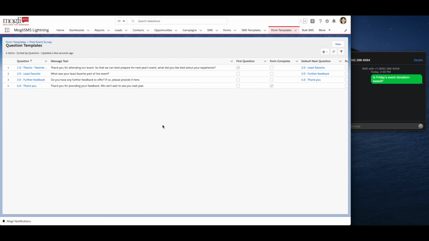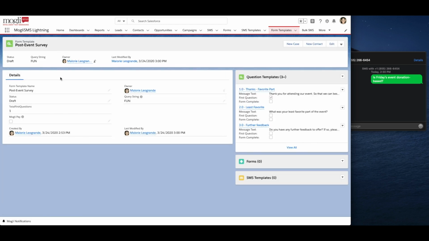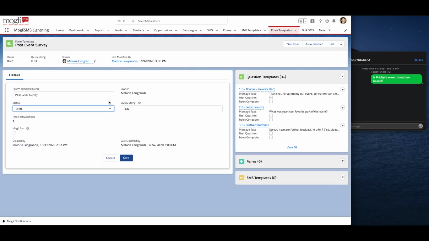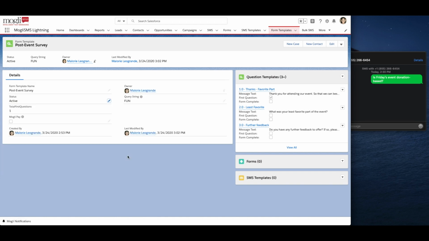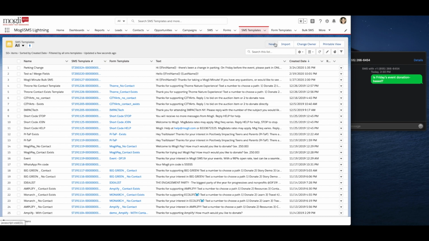Two more steps before we're able to test this. First, we are going to copy the message text of our first question and then hop back over to our form template and put it in a status of active. And since we're planning on sending this on the outbound, we're going to have to create an accompanying SMS template to go with it. So I'm going to navigate to SMS Templates, New.